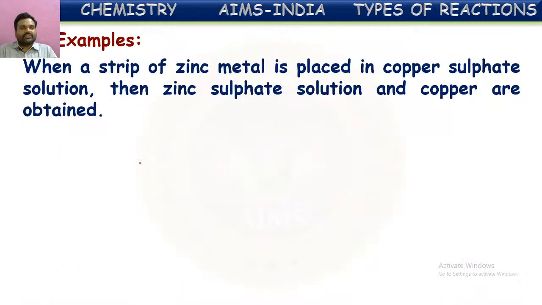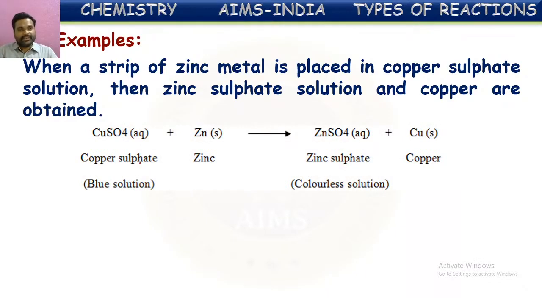Let us see examples for that. When a strip of zinc metal is placed in copper sulfate solution, then zinc sulfate solution and copper are obtained. This happens when zinc displaces copper from copper sulfate. So zinc sulfate is formed, and copper metal will come out. So this is it equationally.